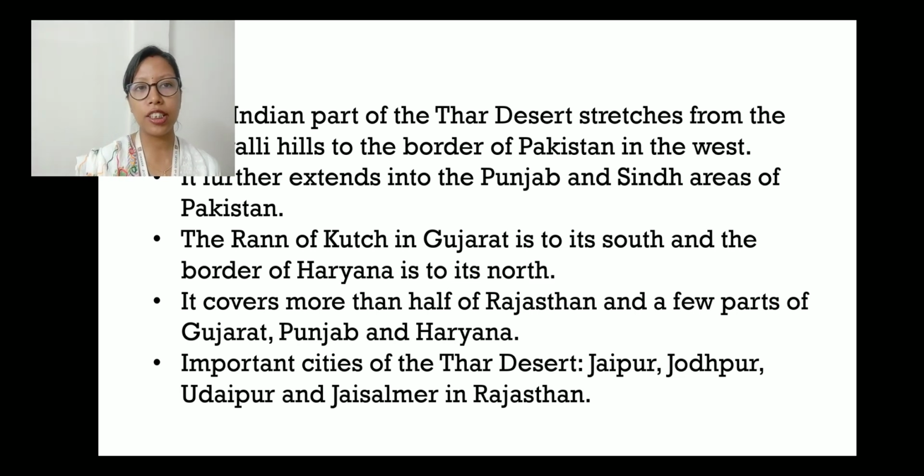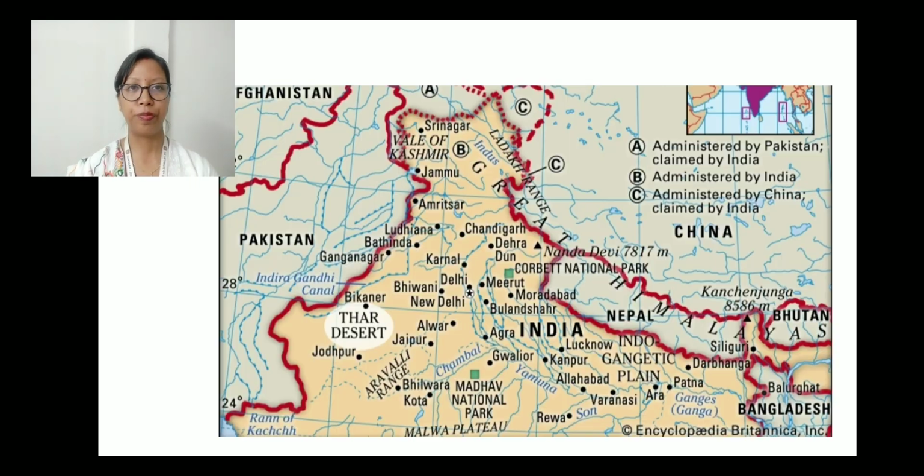Then towards the south of the Thar Desert, we have the Run of Kutch in Gujarat, and towards the north we have Haryana. It is till the border of Haryana. Then it also covers some part of Gujarat, Punjab and Haryana. Then the important cities are Jaipur, Jodhpur, Udaipur and Jaisalmer in Rajasthan. Now here you can see on the screen.